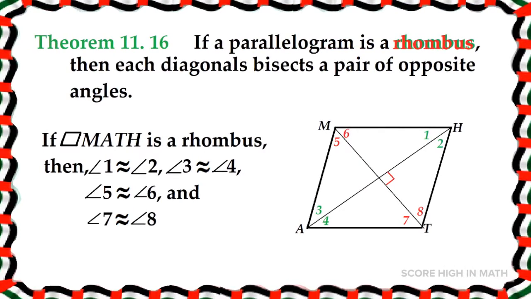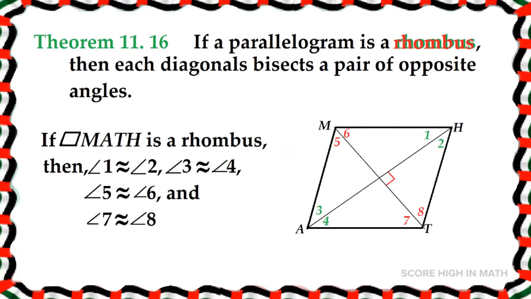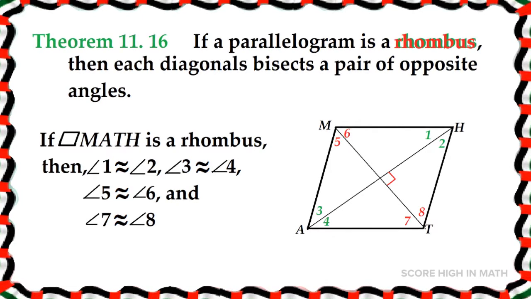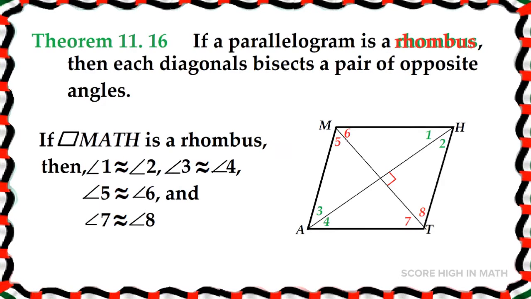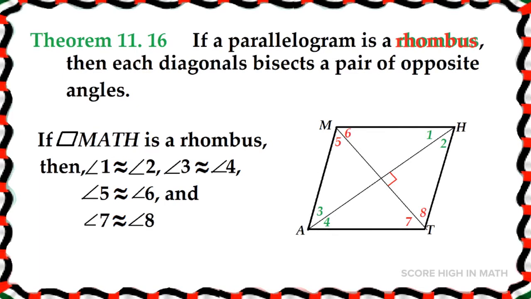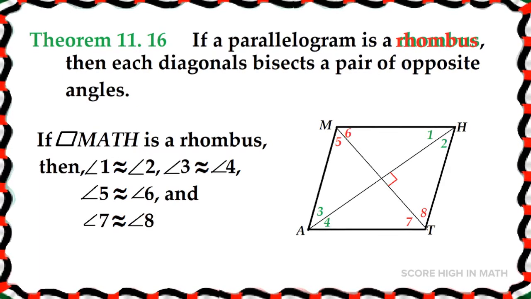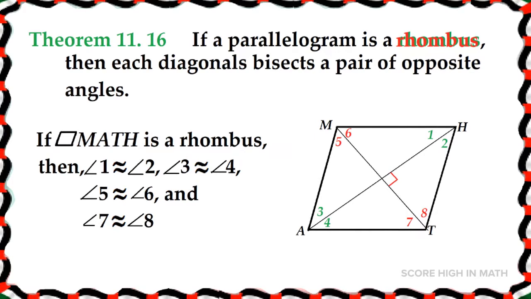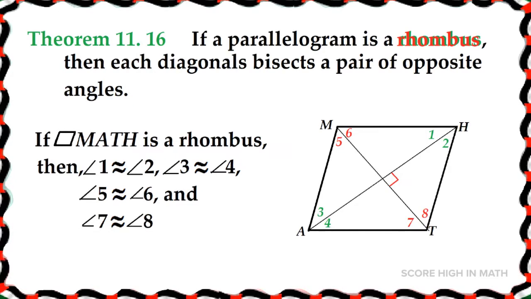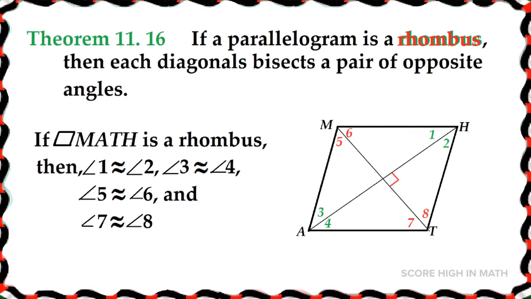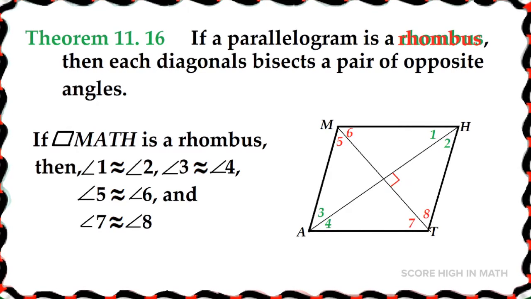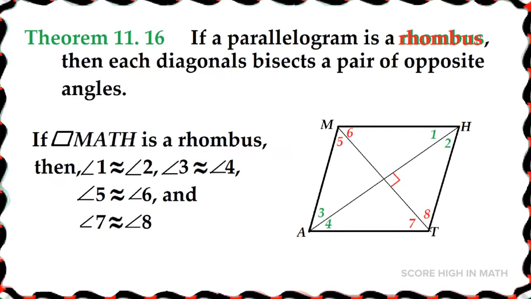In Theorem 11.16, if a parallelogram is a rhombus, then each diagonal bisects a pair of opposite angles. I want you to look at the diagram. So, if parallelogram MATH is a rhombus, then the measure of angle 1 is congruent to the measure of angle 2. The measure of angle 3 is congruent to the measure of angle 4. The measure of angle 5 is congruent to the measure of angle 6, and the measure of angle 7 is congruent to the measure of angle 8.